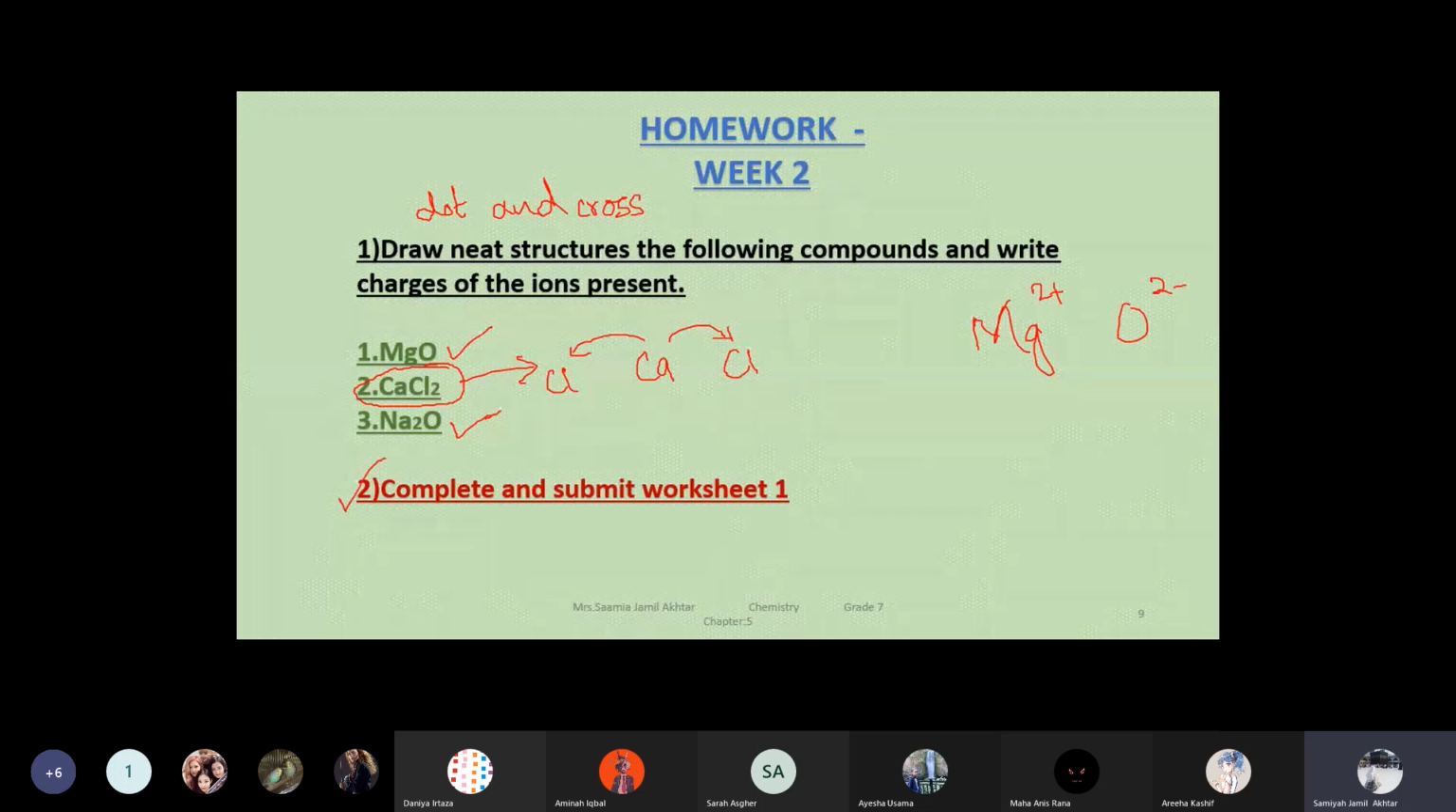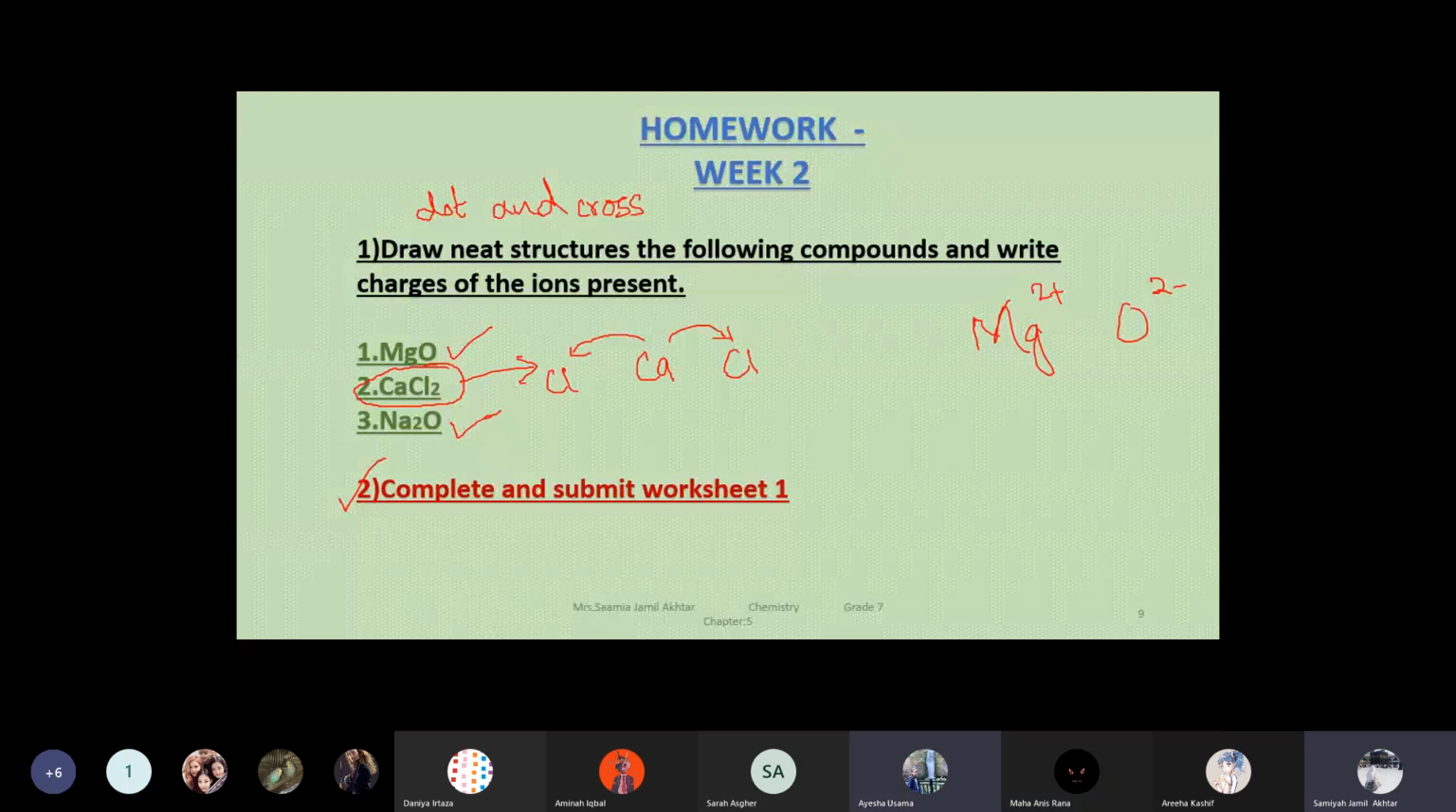So today I will post worksheet 1, and inshallah in the next class, in the 3rd class, I will discuss that worksheet with you. So you will complete that worksheet and submit it. Okay, submit on OneNote.